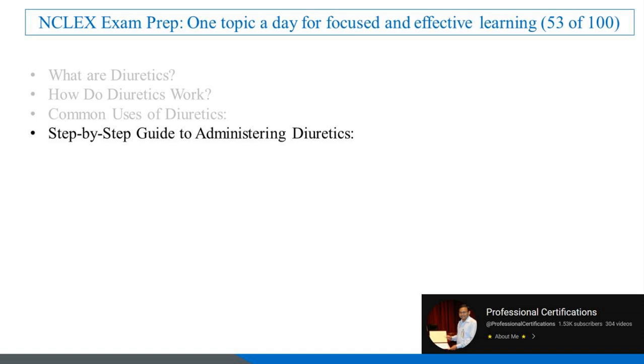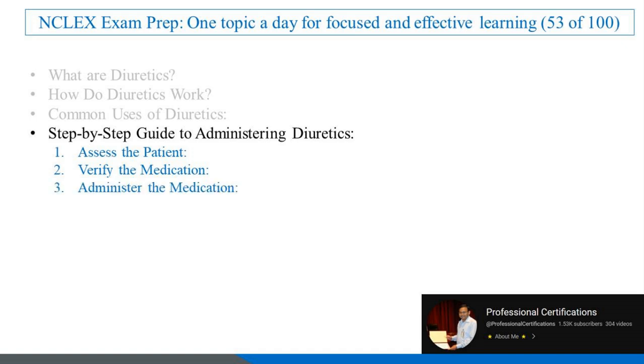Step-by-step guide to administering diuretics. Now, let's walk through the steps of administering diuretics. 1. Assess the patient. Check the patient's blood pressure, weight, and fluid status. Ensure there are no contraindications, such as severe electrolyte imbalances. 2. Verify the medication. Double-check the medication, dose, and route as prescribed.